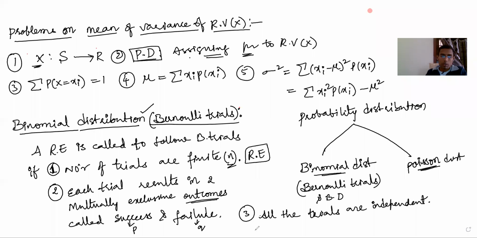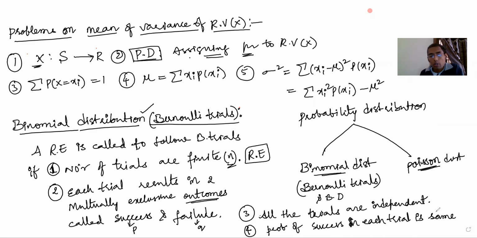All the trials are independent. Number 4, probability of success in each trial is the same. That means what? I told an example. Okay, I am giving you one example now. You take a screenshot of this.